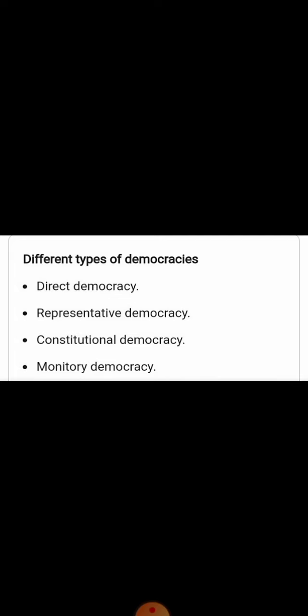I hope up to here the concept is clear. So we will move forward. Why do we need a democracy? We need a democracy because it ensures proper functioning of the government, since it is the people who elect them, and therefore it makes them more accountable. When there is democracy, the representatives will be aware of their duties and will perform them well, because as I said, a democratic government is the people's government. Isn't it true, children?